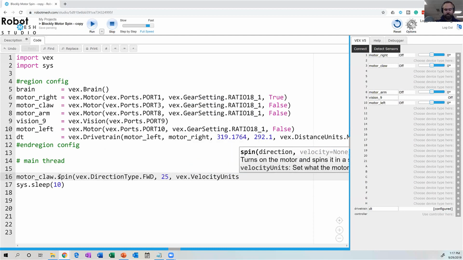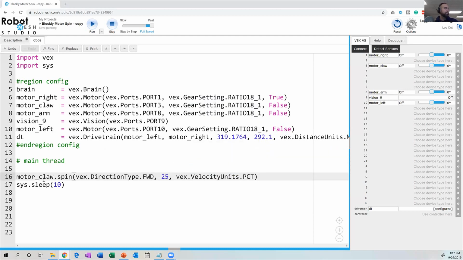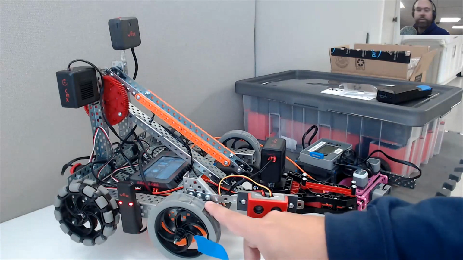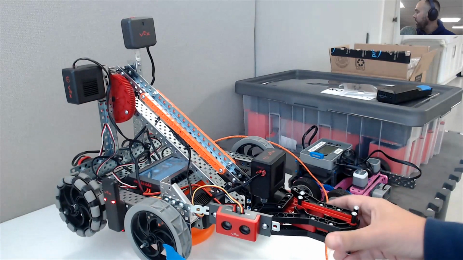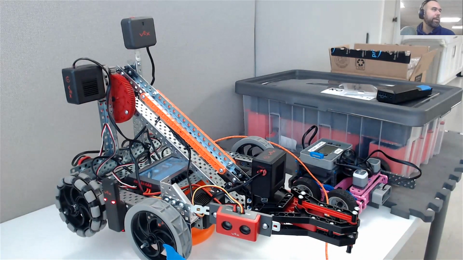Velocity units. So we will make this spin for like, I don't know, 2 seconds. So what I'm going to do here is let's go back into my webcam and see what happens here. So now rather than playing with the wheels, we're going to play with the claw. So you can see I've closed the claw. Let's see what happens when I run this command.